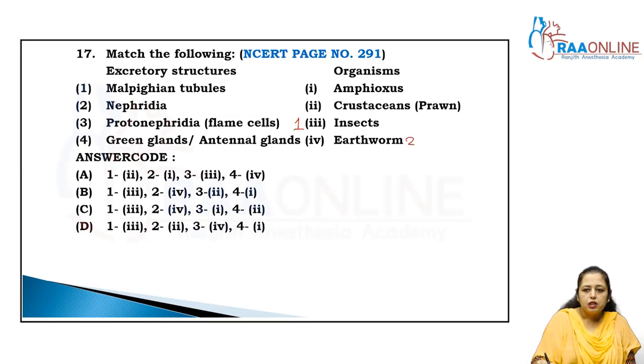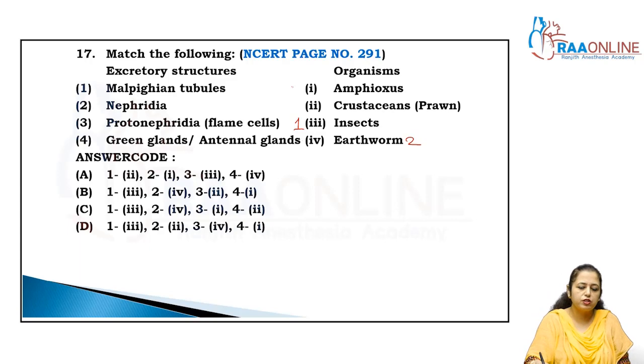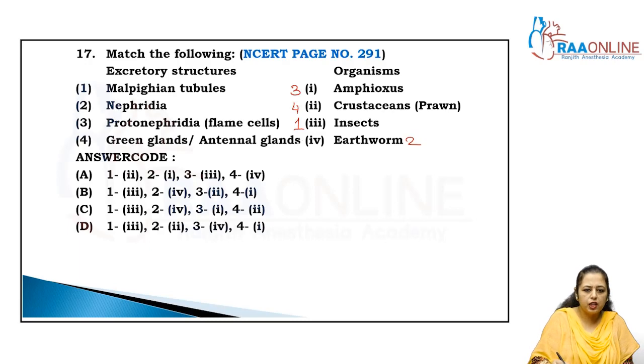Protonephridia, flame cells, are in Amphioxus, because it belongs to the cephalochordates, and in cephalochordates the excretory organ is the protonephridia, the flame cells or solenocytes. So that option is also correct. When correlated with platyhelminthes it is wrong, but with cephalochordates, Amphioxus is a cephalochordate, so that is right. And the green gland and antennal gland are in the crustaceans. So the answer is 1, 3, 2, 4.